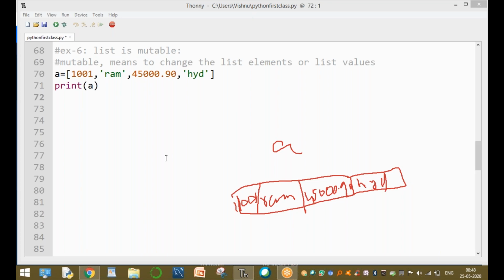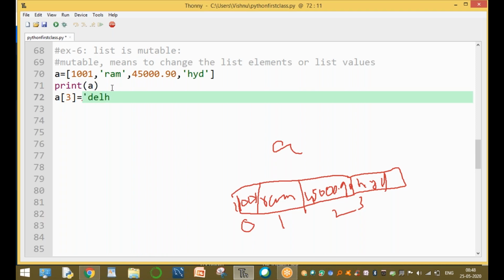For example, you are transferred from one area to another area. Automatically the address is changed. The index of this value is 0, this value is 1, this value is 2, the address value is 3. Now to change the address, here we are changing a of 3 value. Presently you are staying in Hyderabad, and after a few days you are going to, for example, Delhi or USA.